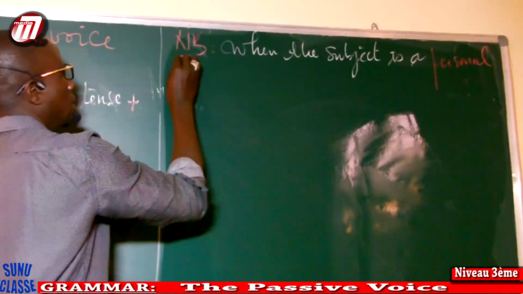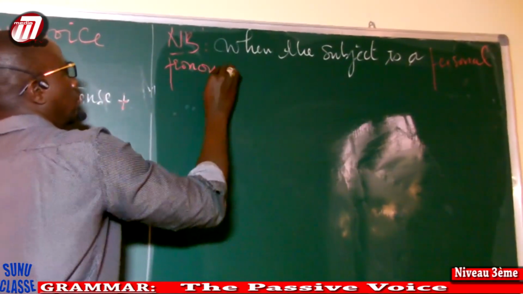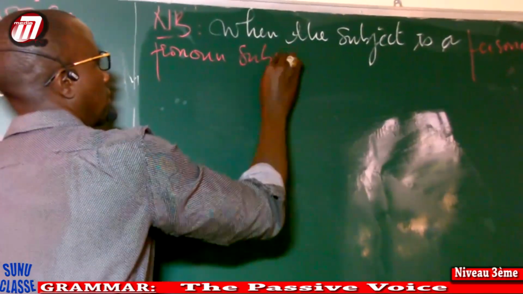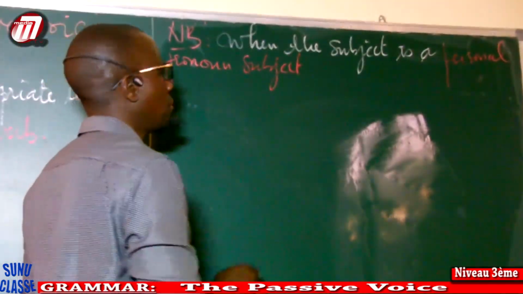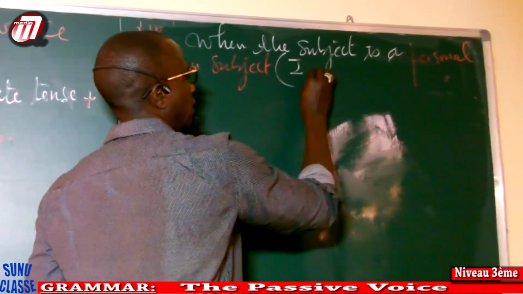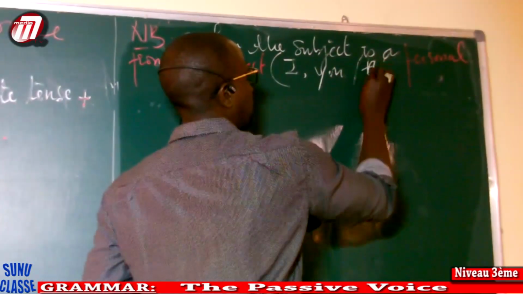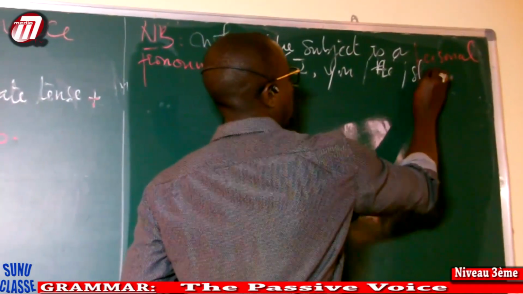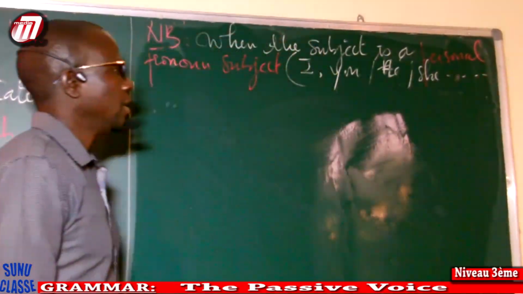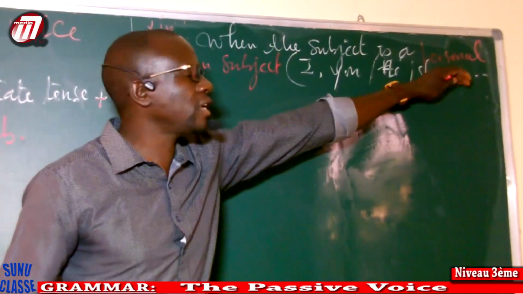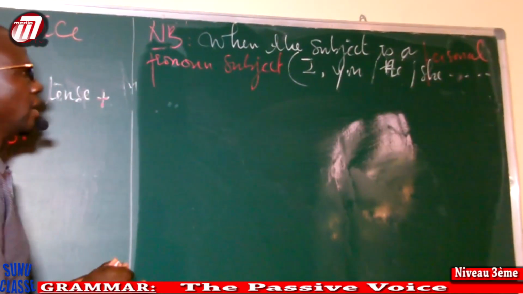Personal pronoun subjects, for example, are I, you, he, she, etc.